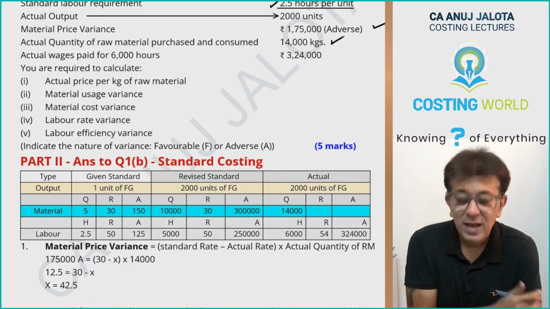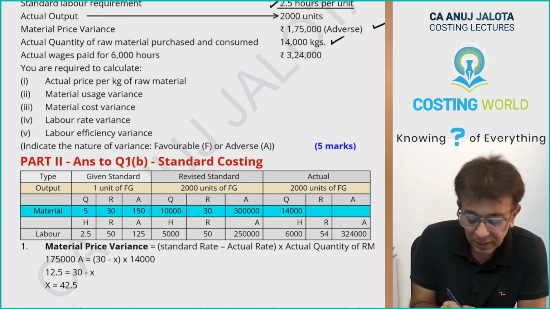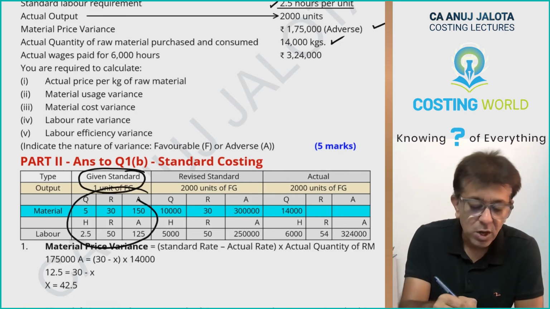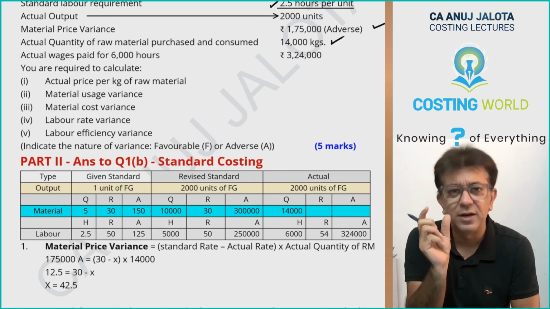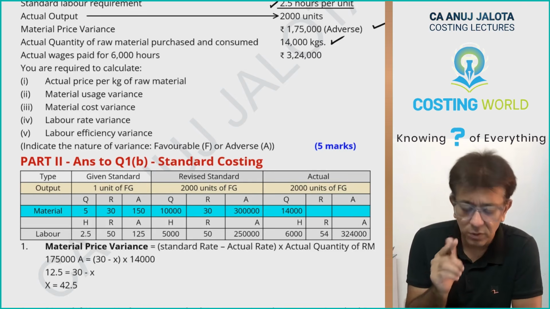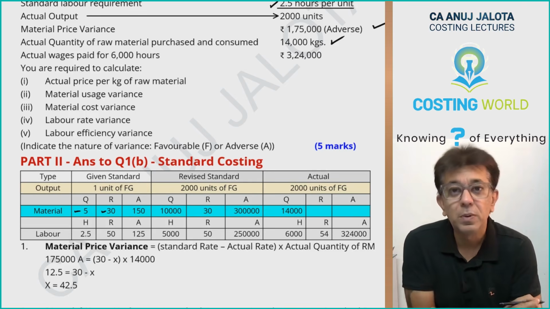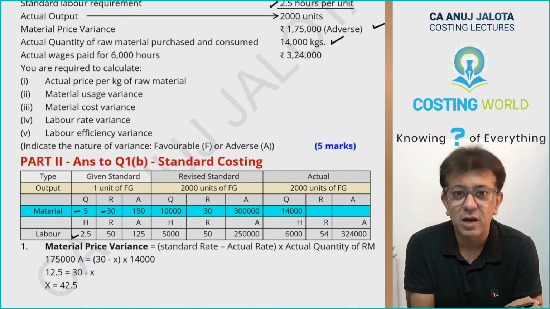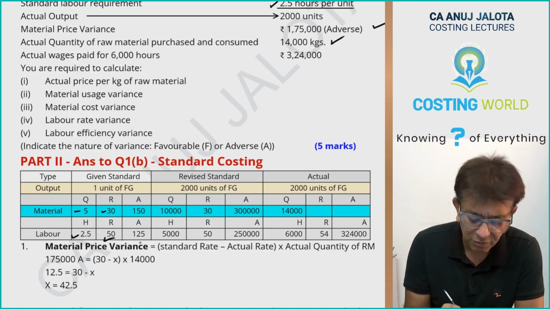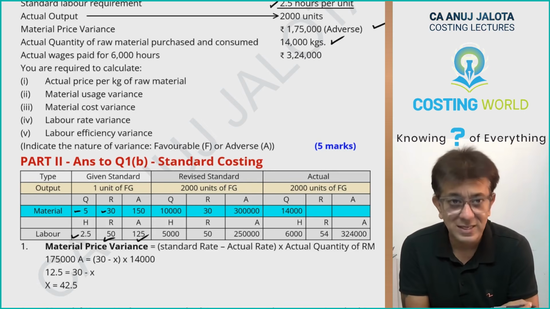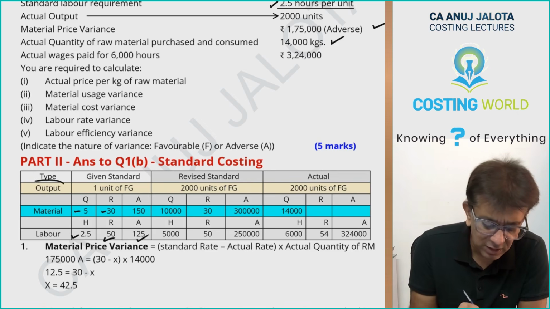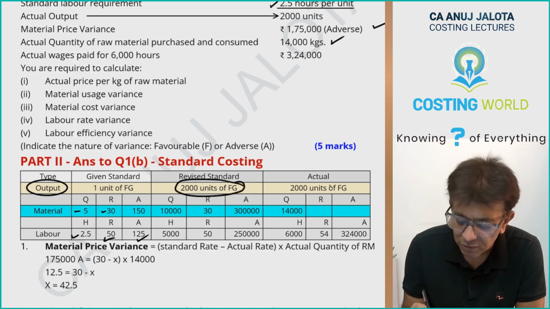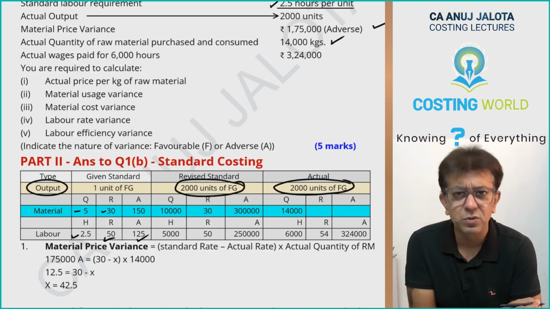Now see, you have been given standard for material and for labor. I've made one common format for both of them. You have been given standard cost data for 1 unit of the product. For 1 unit, material required is 5 kgs to be purchased at the rate of 30 per kg. 1 unit of the product should require 2.5 hours from the workers to be paid at the rate of 50 per hour. So therefore 125. Now, as I told, material and labor both are dependent upon output. Output was 2000 units. So revised standard will be made for 2000 units.